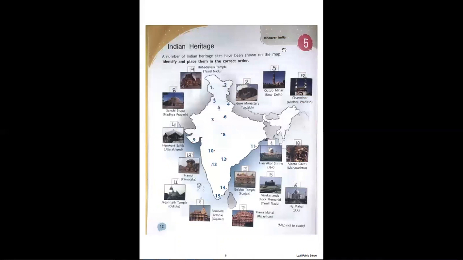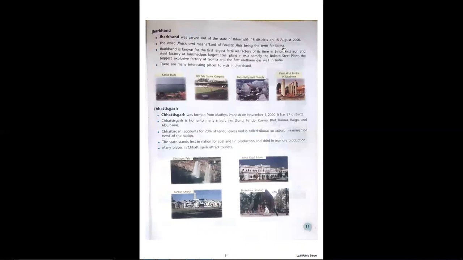The next state which we have is Jharkhand. Jharkhand was carved out of the state of Bihar with 18 districts on 15 August 2000. So Jharkhand and Bihar were basically one state at some point of time, and then in 2000 they were separated. The word Jharkhand means Lord of Forest, Jhar meaning forest.